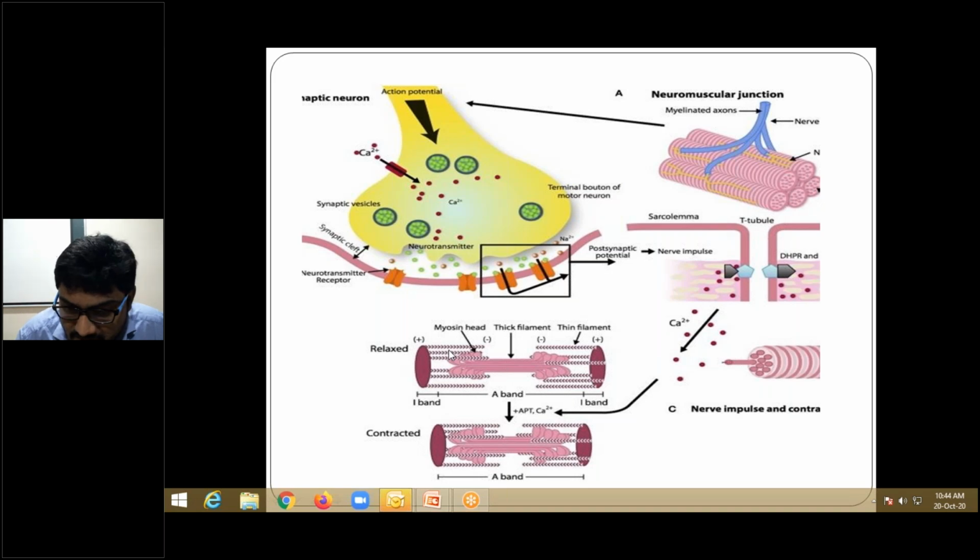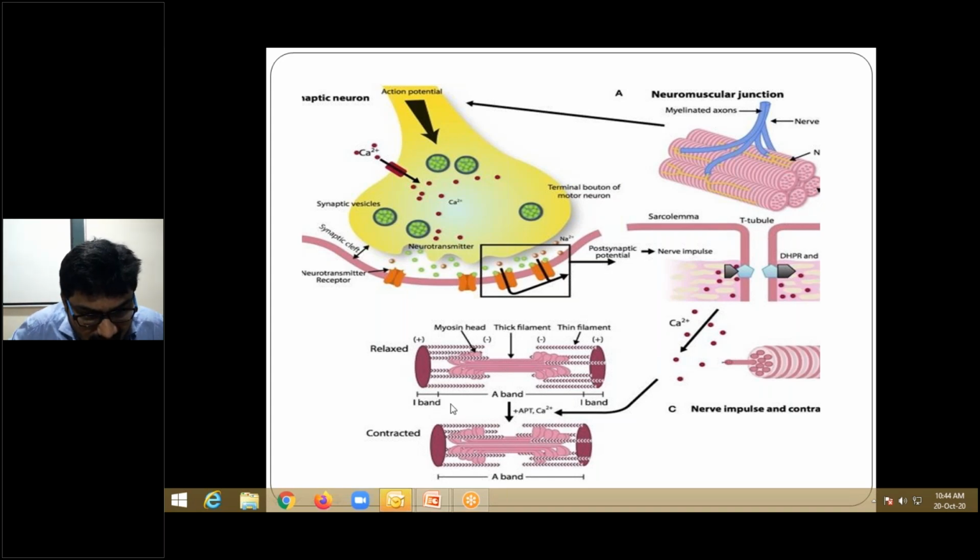Myasthenia gravis is a very long question for your final year MBBS examination, and Lambert-Eaton syndrome is also a short note or can be given as a long note for your final year MBBS examination. Apart from long notes or short notes for 2 marks, many questions will be asked in your entrance examination, right?